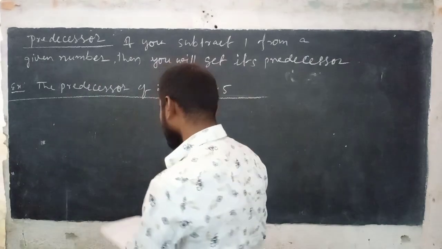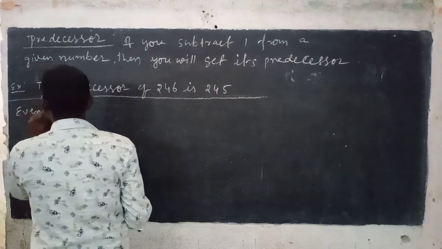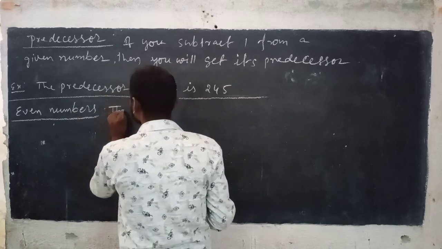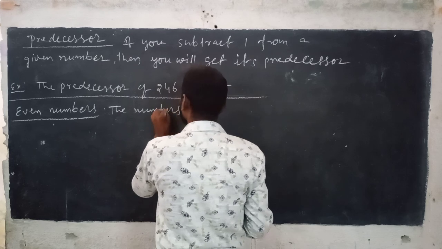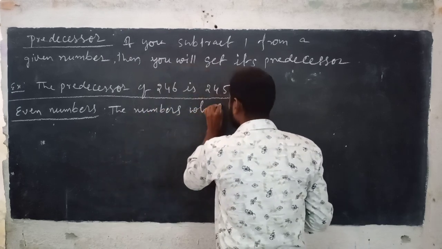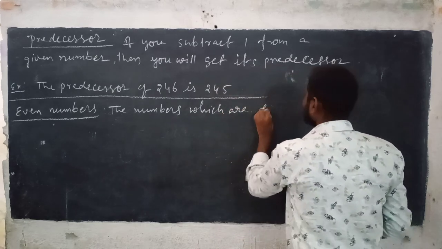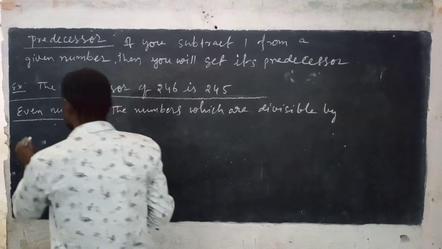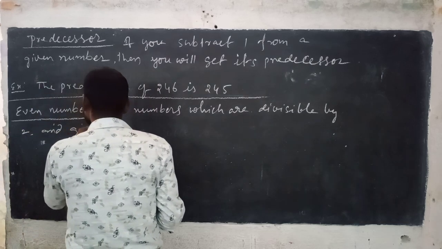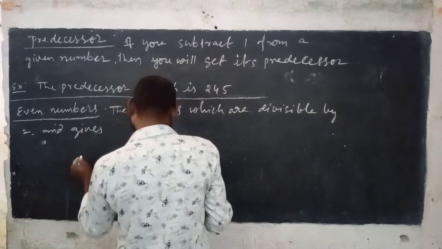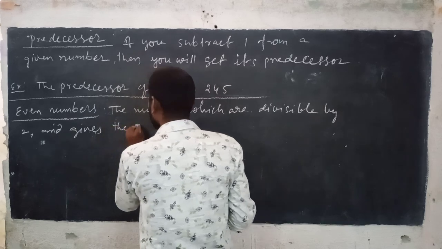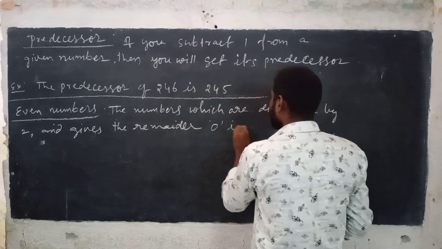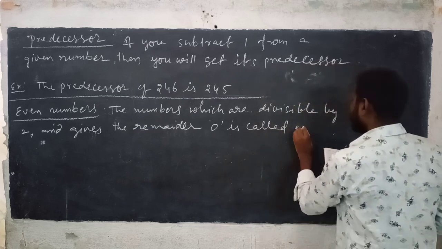Then you can write, see here, even numbers: the numbers which are divisible by 2 and give remainder 0 are called even numbers.